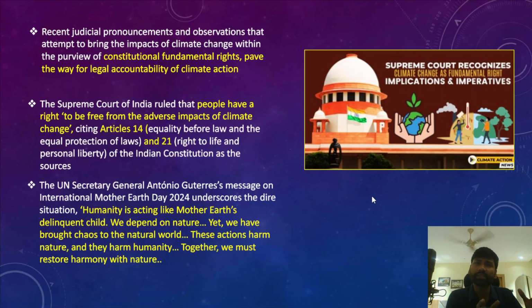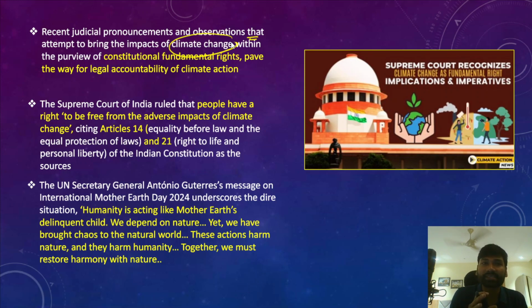However, recently we are all aware of the Supreme Court's judgment with respect to climate change. So the judicial pronouncements and observations that attempt to bring the impact of climate change within the purview of constitutional fundamental rights. Okay, so recently what has the Supreme Court said?